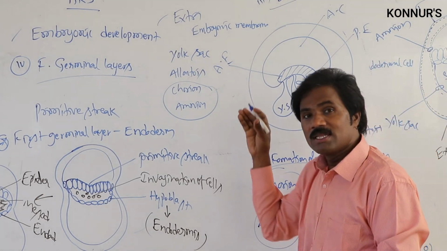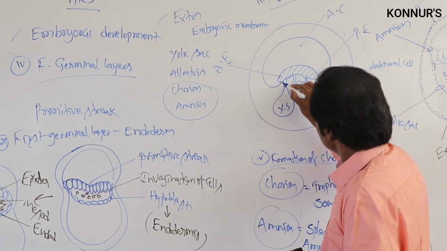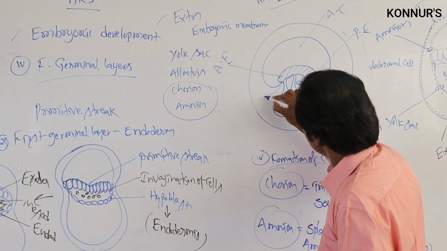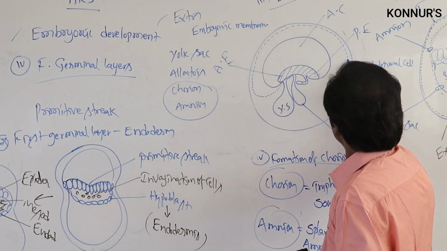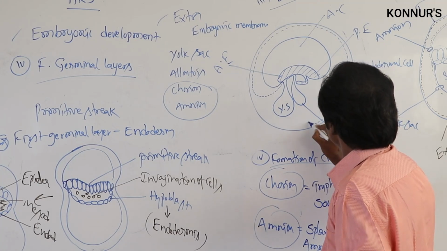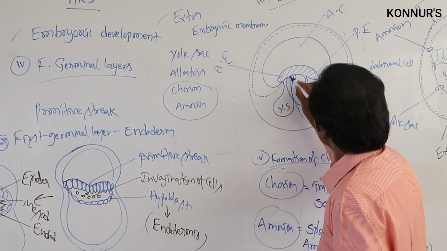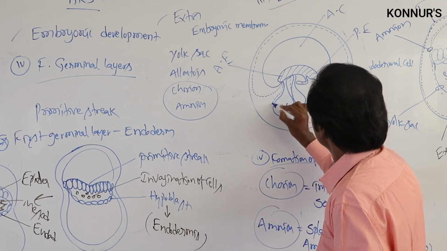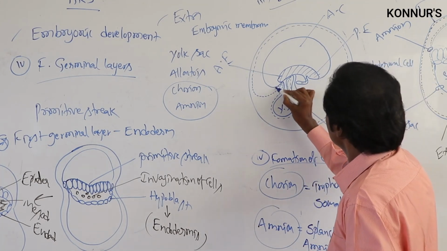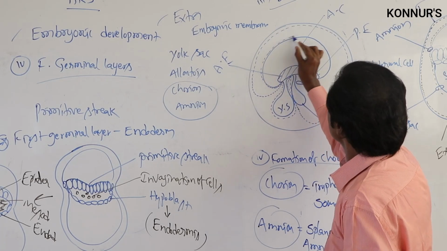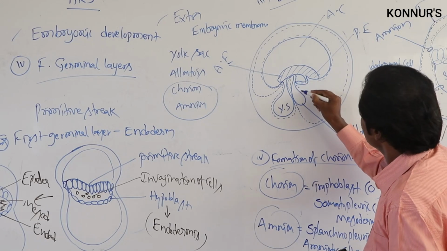Apart from this, there are the somatopleuric and splanchnopleuric layers. The somatopleuric layer will be present all along with this particular layer, covered up to here. Then it will be covered all along with the egg sac and every aspect. Like this, the allantois.